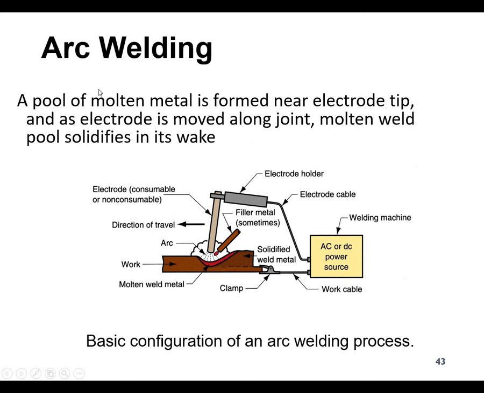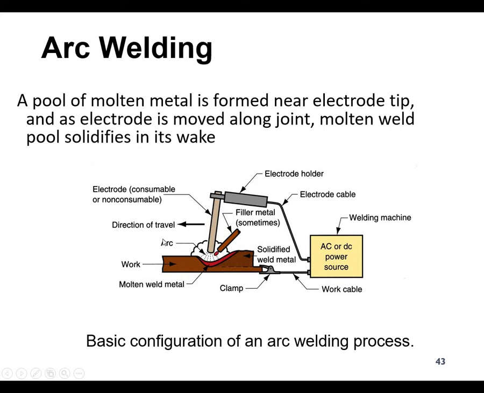Here you can see the electric arc welding process. An AC or DC power source can be used. Over here you can see the electrode holder, and this is the electrode being used, and you are adding filler metal over here. Sometimes the filler metal is used as an outside surface, and sometimes we can use the filler metal separately.